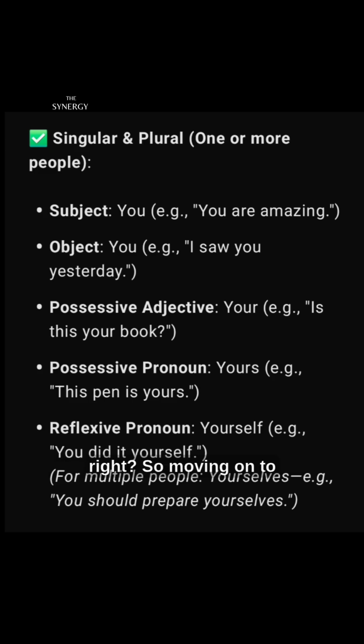So moving on to the reflexive, we have yourself. You did it yourself. For multiple people, yourselves. Example: you should prepare yourselves. I think you are getting the picture. If you have any other question, just put it in the comment section, let me know and I'll address it.